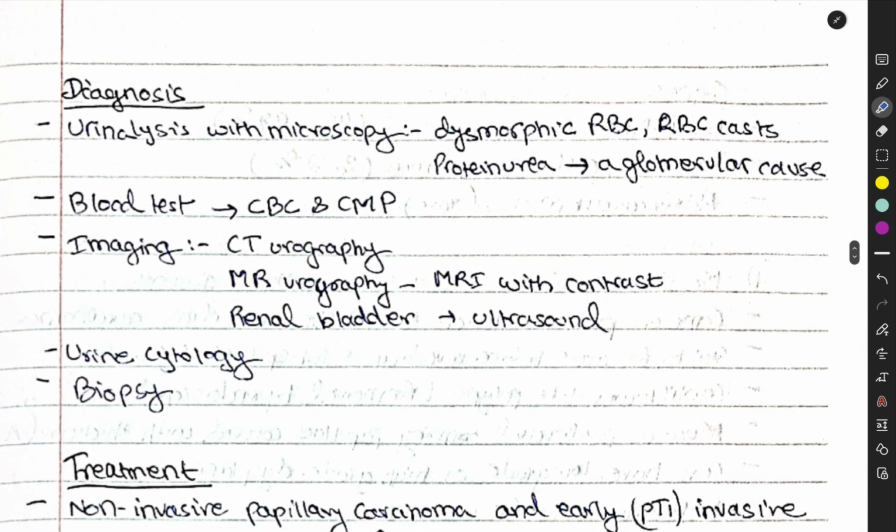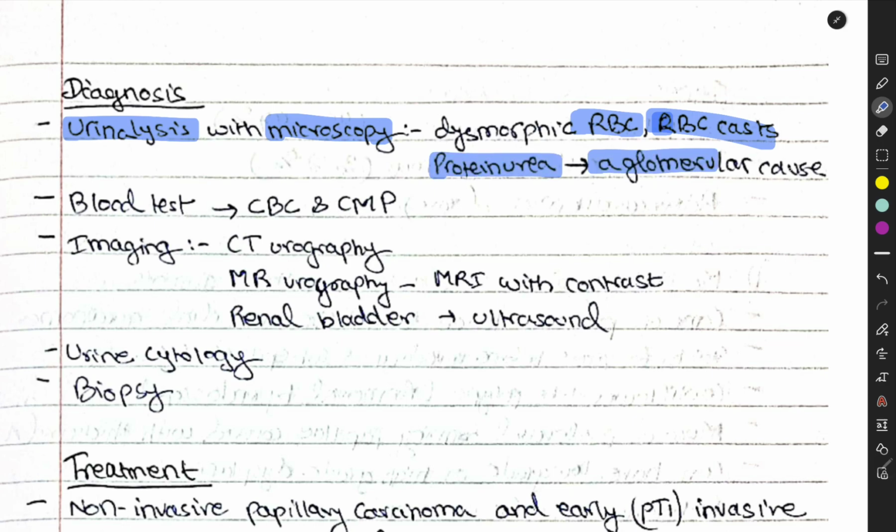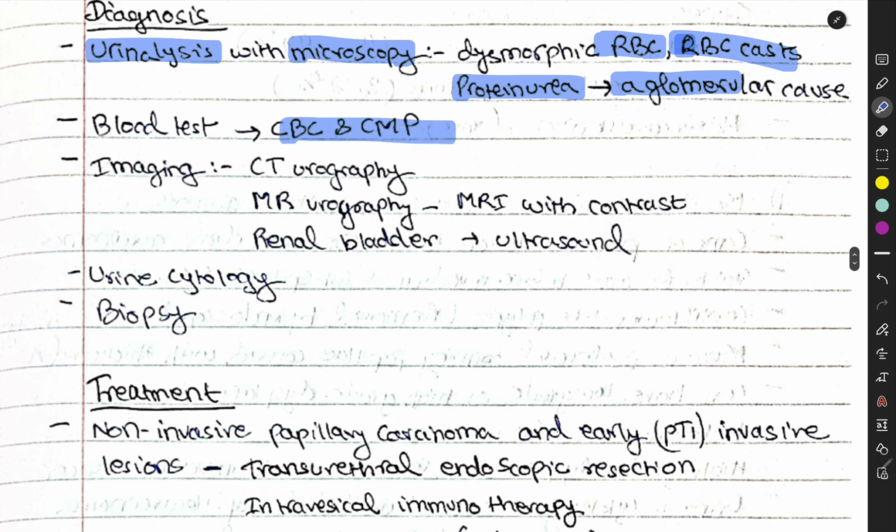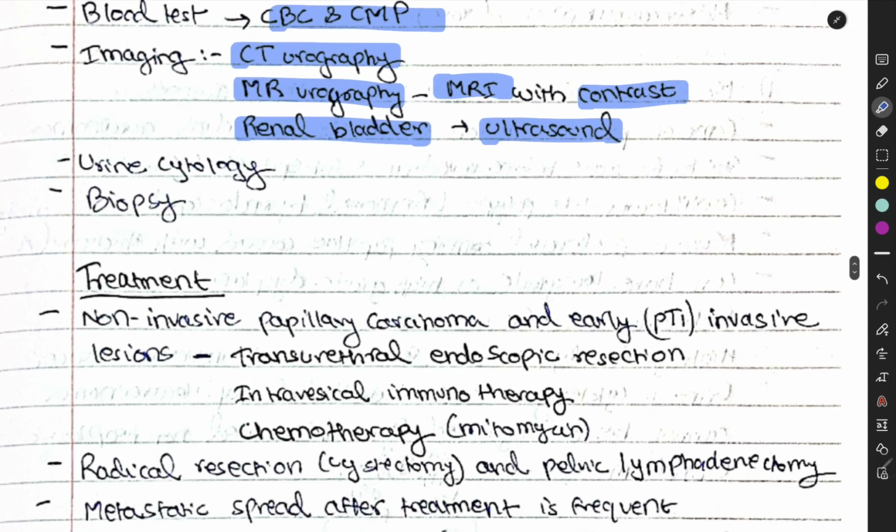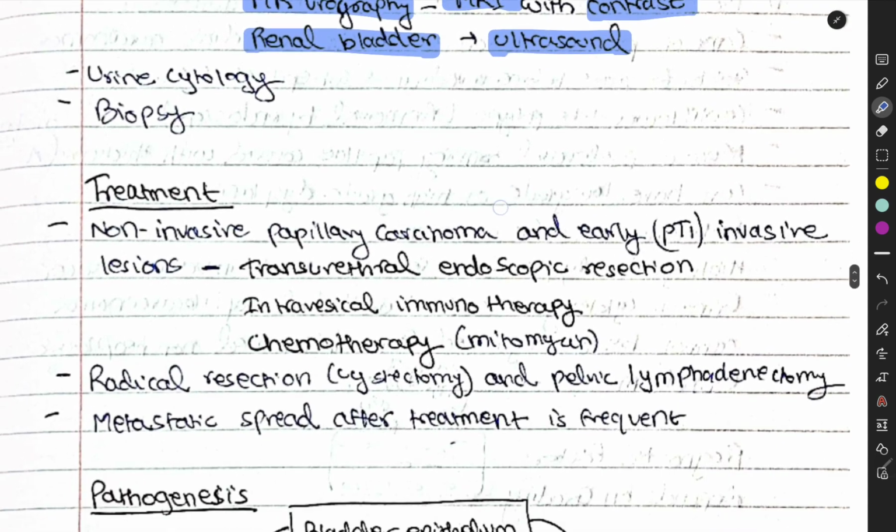Okay, diagnosis. First is urine analysis with microscopy, to see if it has RBCs or RBC casts, proteinuria, or a glomerular cause. Blood tests: CBC, CMP. Imaging: CT urography, MR urography, renal and bladder MRI with contrast, and ultrasound. Then urine cytology and biopsy.